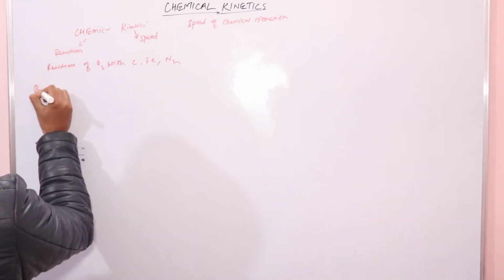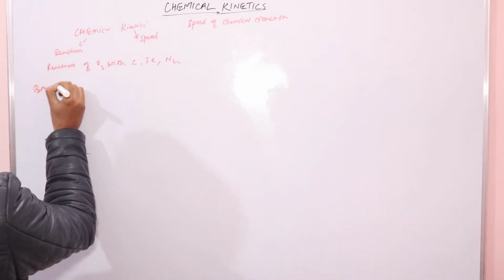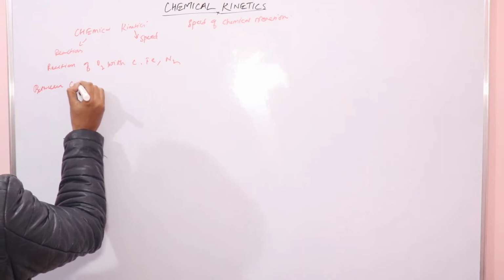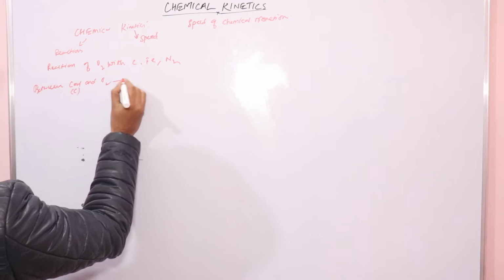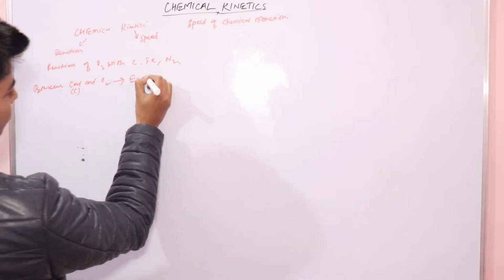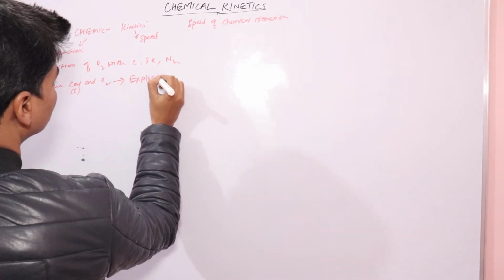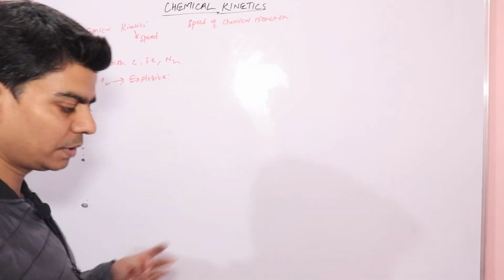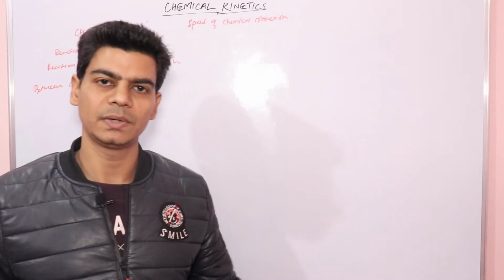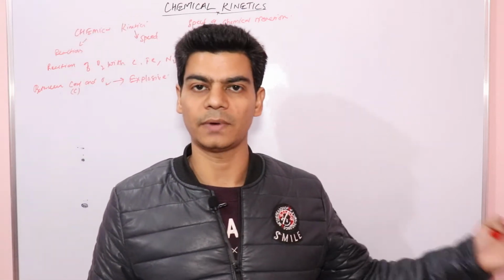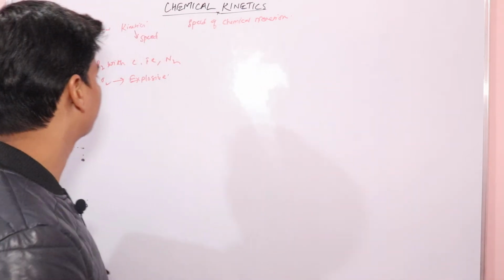The reaction is explosive, because we know that coal burns very quickly. So the reaction between carbon and oxygen is very fast, it's explosive in nature, right?